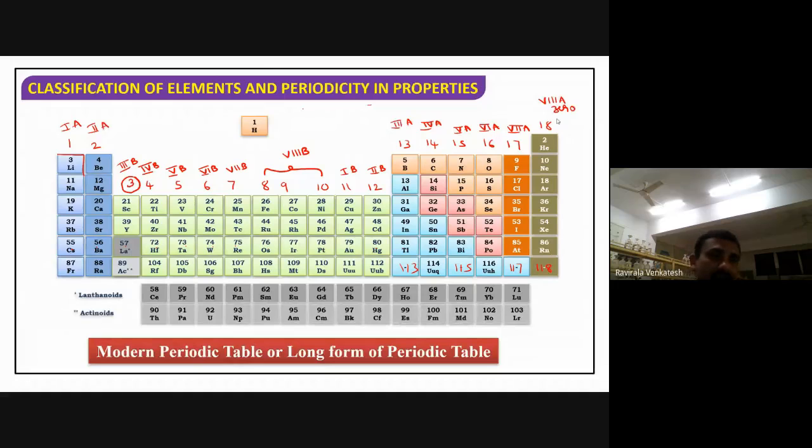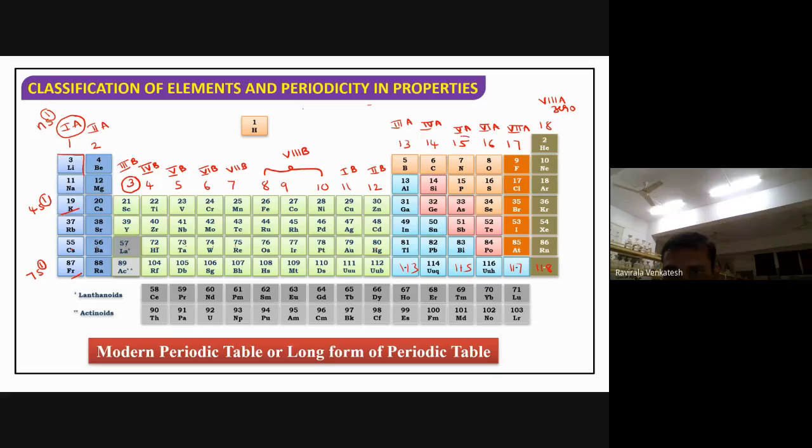Ns1 configuration, ns2 configuration. For example, I will take only one sample here. First A group will have ns1 configuration. That means 1s1, 2s1. For example, potassium: outermost configuration will be 4s1. Take francium: outermost configuration will be 7s1. So this indicates it is a 1A group.